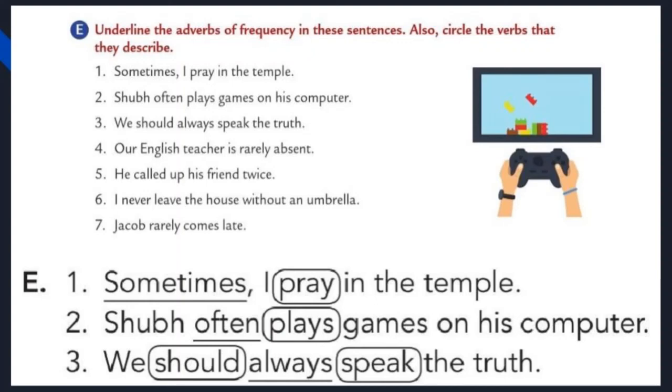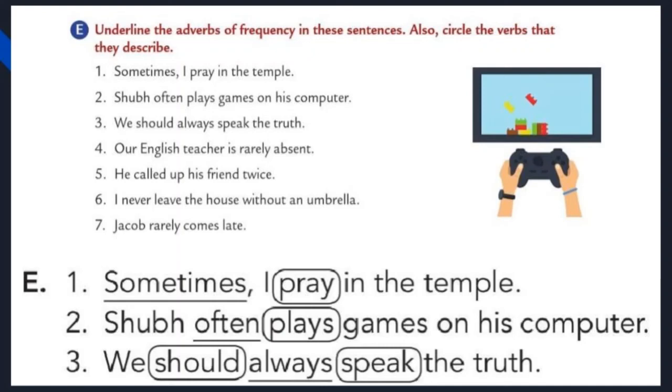Find out the verb in the first one. Yes, the verb is pray. It is an action word. Okay, so circle the verb pray. Now find out the adverb of frequency, that repetition, like that. Sometimes means it happens few times, so underline the adverb sometimes.